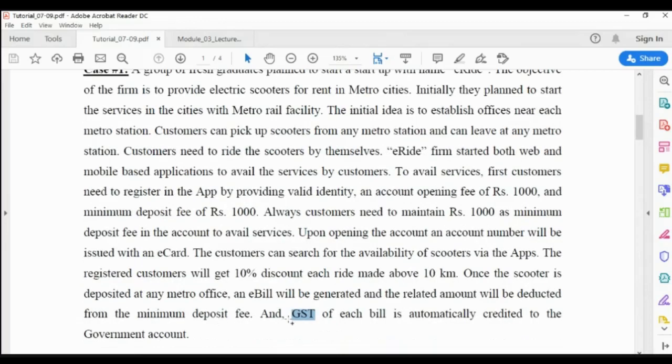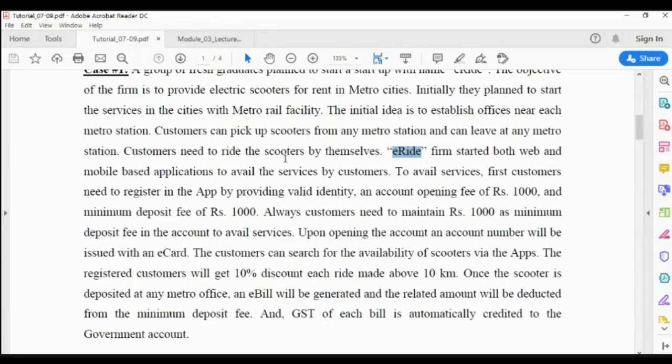So for this, the government tax department is required to be in a position to verify whether e-ride is correctly paying the taxes or not. At the same time, the customer should be in a position to check whether the GST has been deducted from my payment, and what its GSTN number is. That GST number may be a public key of the tax given by the tax department, or any other thing like that we can correlate it.